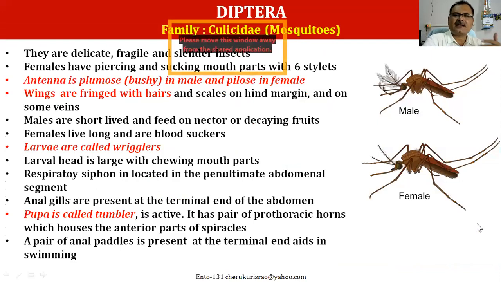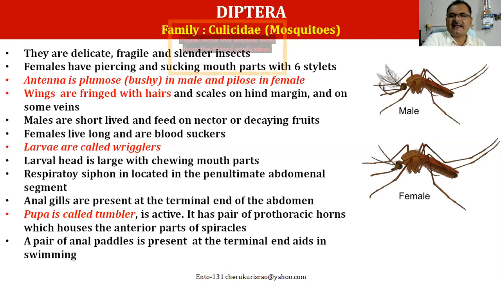So in this order, we will have some important families as well for us, because some of these insects are transmitters of human diseases. The most important family in this case is Culicidae. All these mosquitoes come under the family Culicidae.